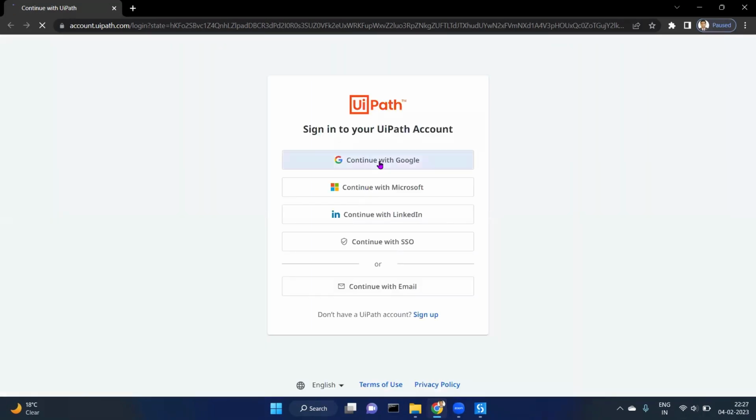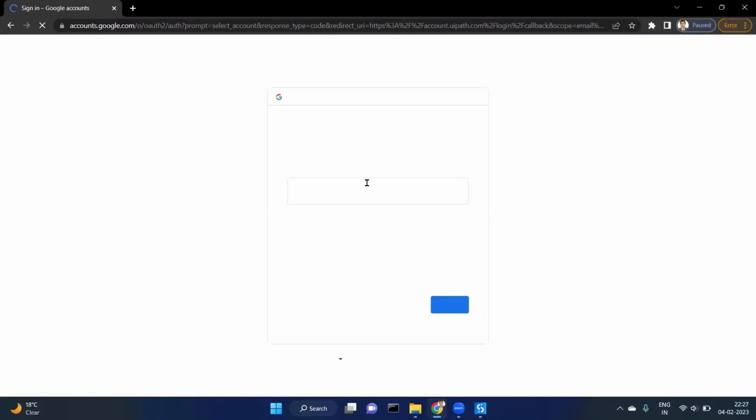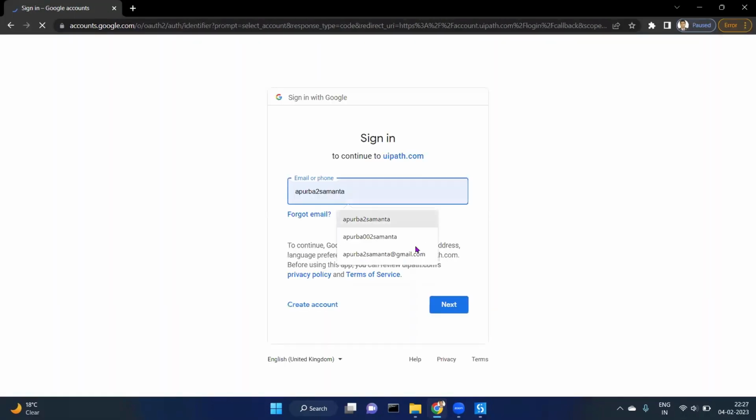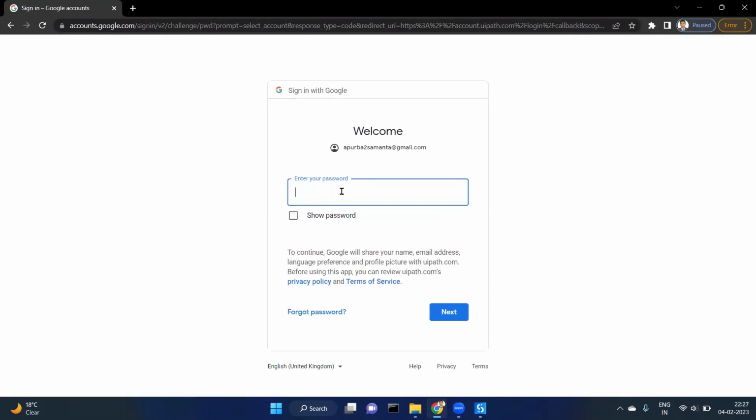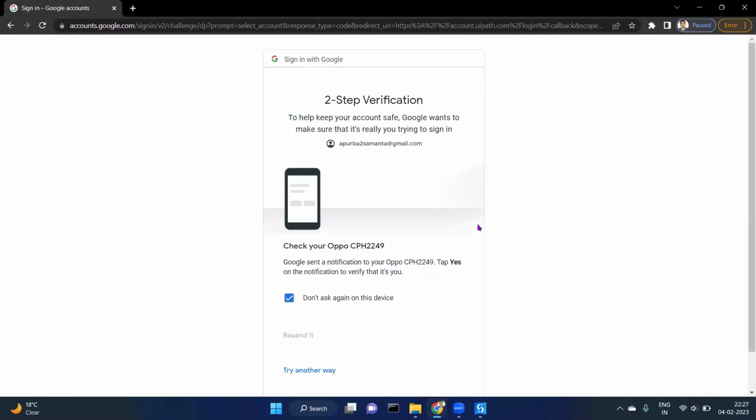We'll be logging in with the same email ID. I need to put my password again. I need to pass the two-step verification as well.